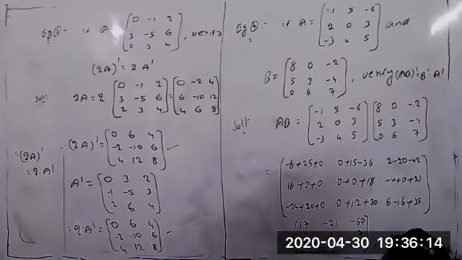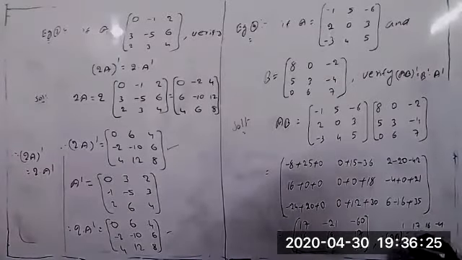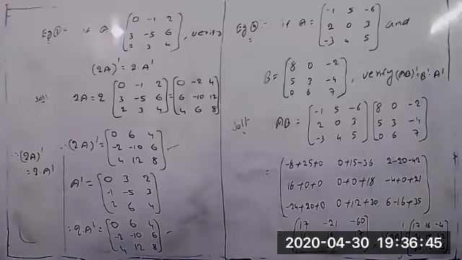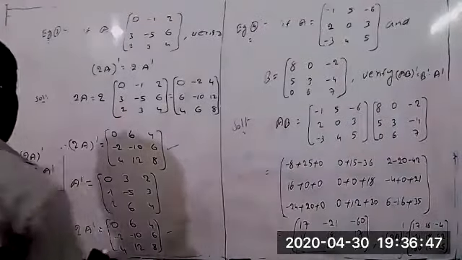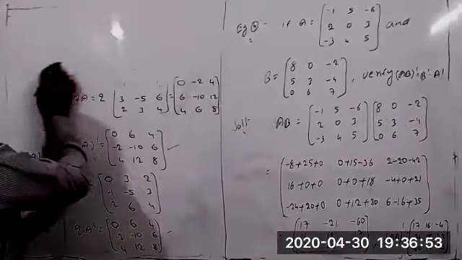So therefore, AB whole transpose. Interchange now. So 17, 16, minus 4, and minus 21, 18, 42, minus 60, 17, 25. This is the value of AB whole transpose. That is the LHS value now. Now find the RHS value.